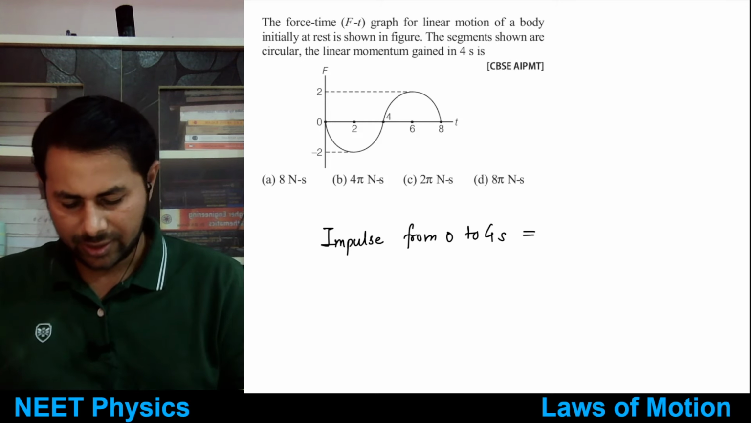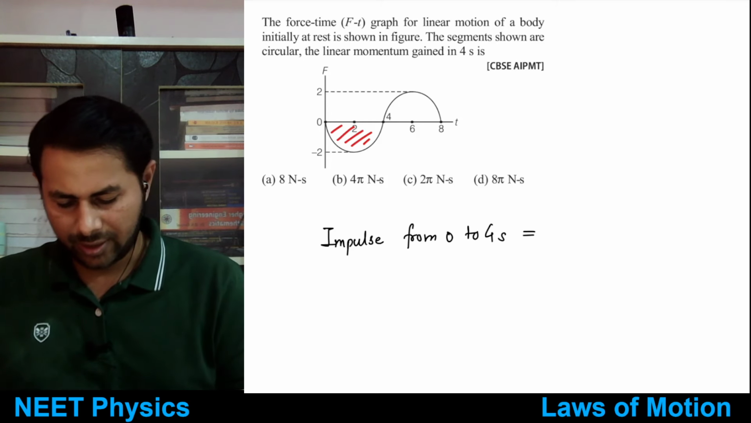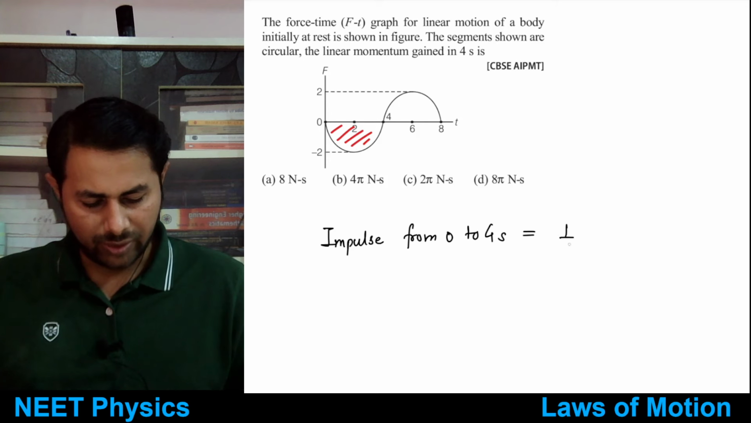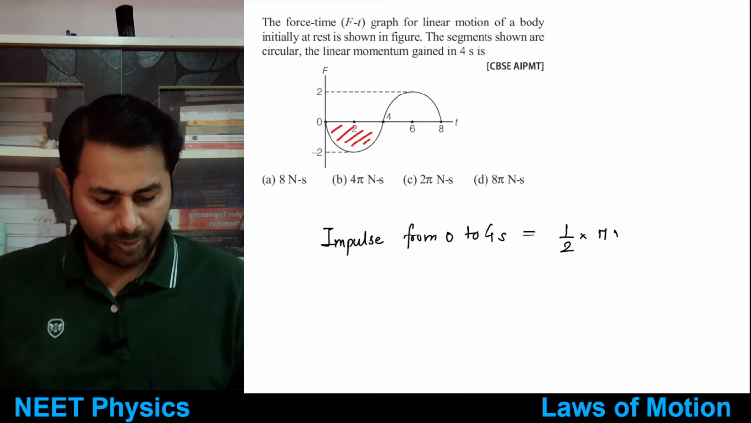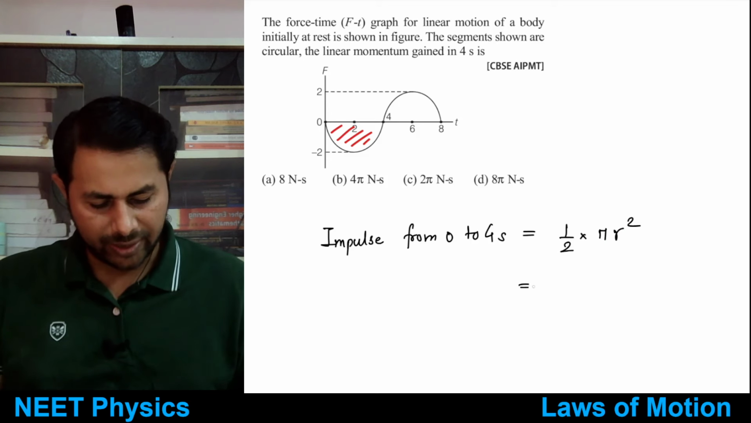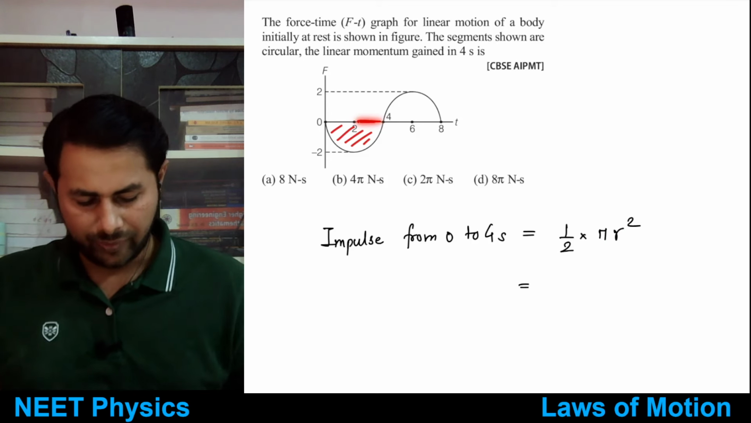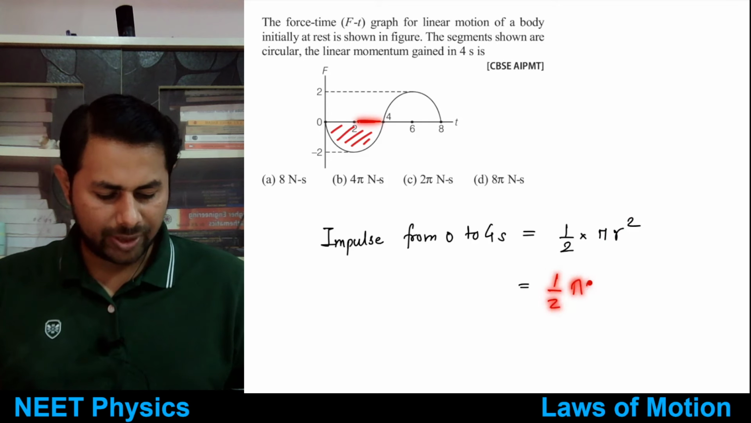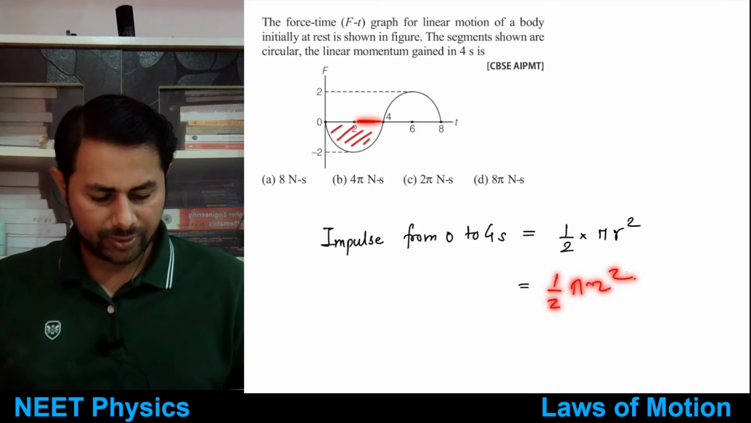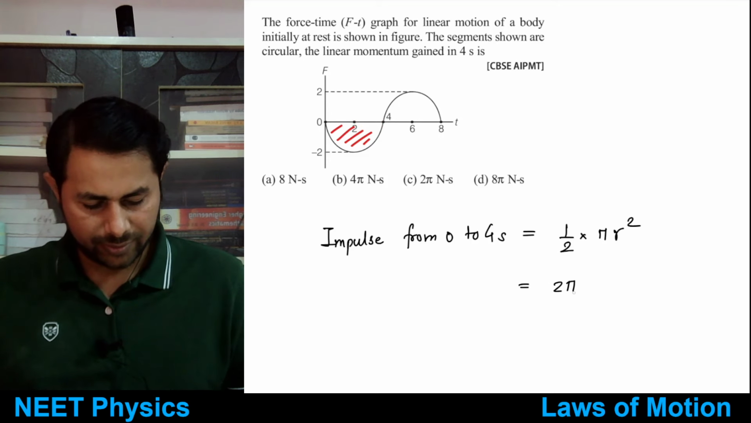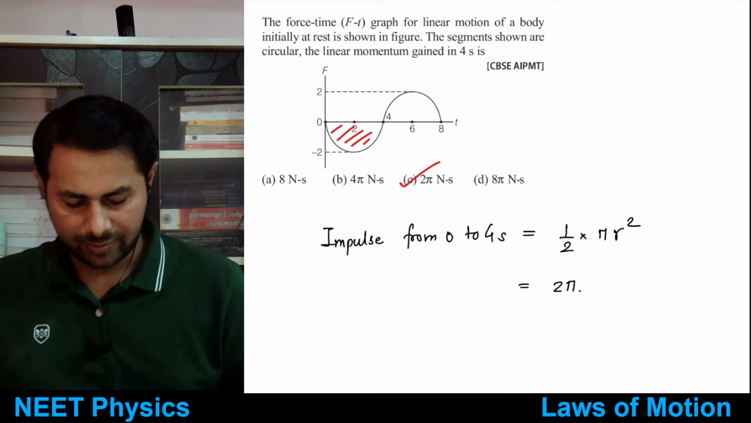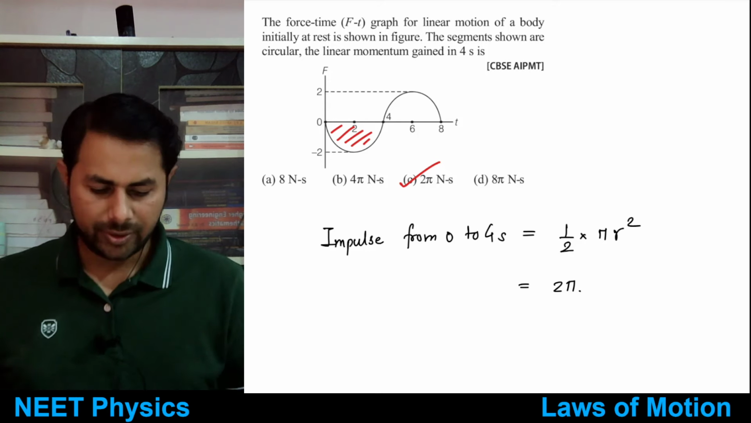That area, this area. So that is equal to half of area of a circle. Your option C. Okay, half of area of circle, half of pi r square, and r is equal to 2. So half of pi multiplied by 2 square. So that is 2 pi, right? So option C is correct. Good. So this is very simple.